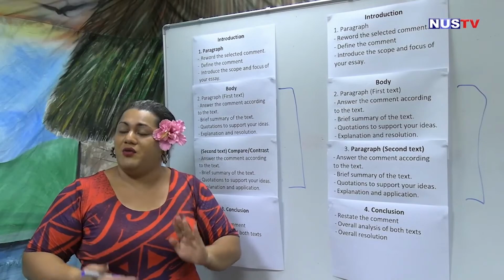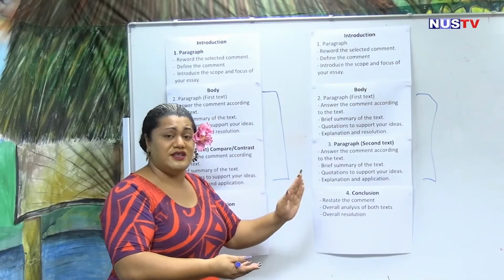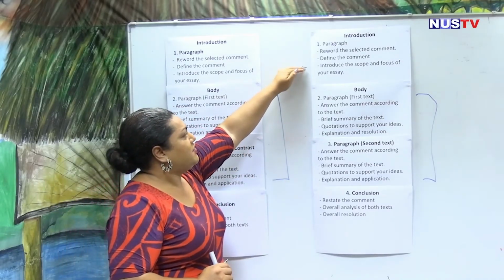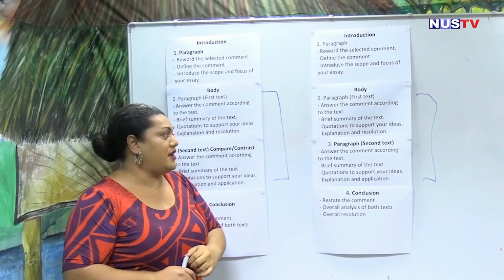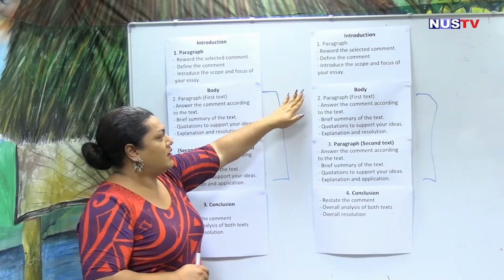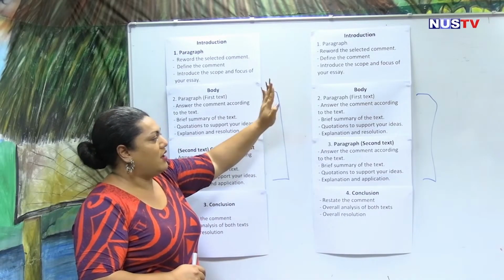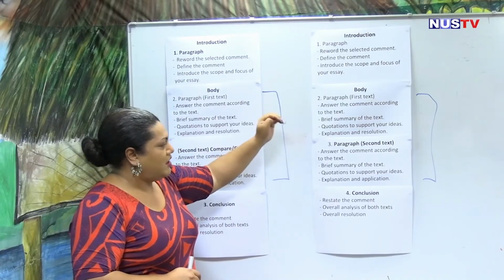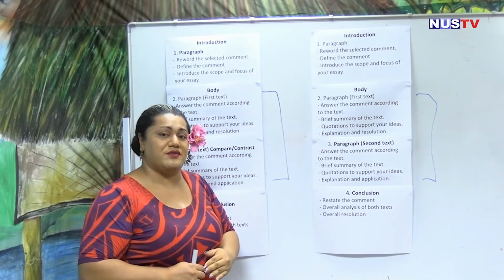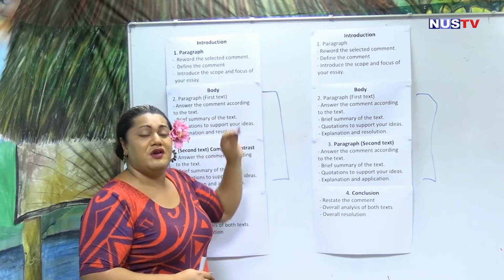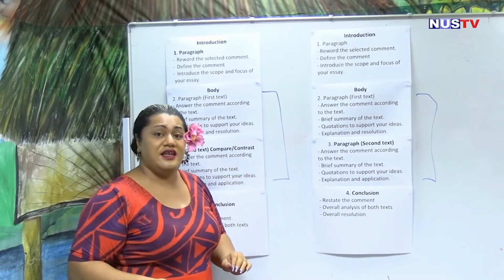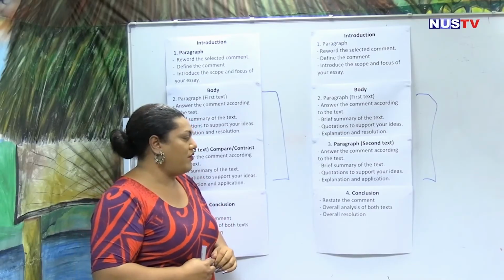In this essay, I will be focusing on symbolism and how it relates to the message. So you always need to indicate the scope of your essay. Your body paragraphs, always remember: answer the comments, give a brief summary of the text, quotations to support your idea, then your explanation and resolution. The same analysis that you do for the first text is the same analysis that you're going to do for the second text in the next paragraph.